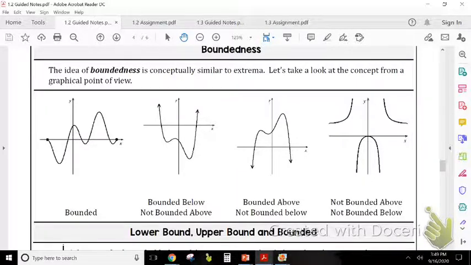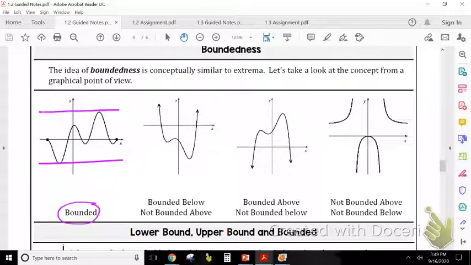So if our graph is going to be bounded, there's going to be some arbitrary line here that our graph cannot cross. So look at the first one. If you look, our graph does not keep going up because there's some line there that our graph can't cross to make it keep going up. So we can say that it's bounded and that that line is above the graph, therefore it's bounded from above. If you look here below it, you'll notice there's some arbitrary line down there too that doesn't allow our graph to go any further down, therefore it's bounded below, or we can just say therefore it is bounded.